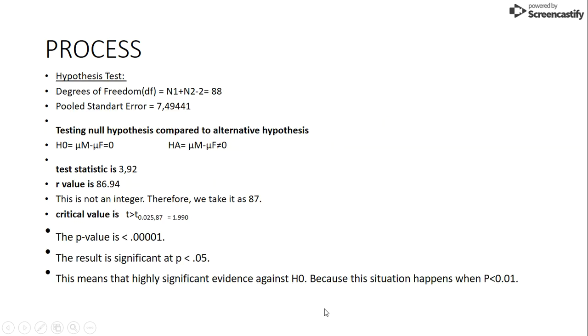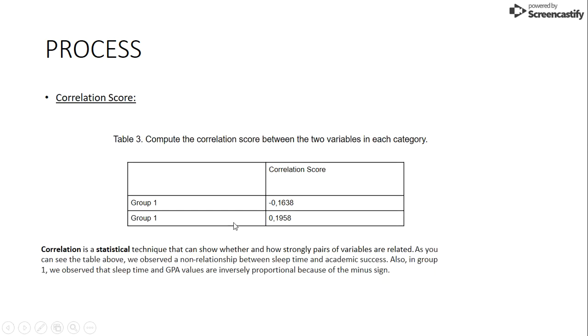And here is the result of our calculation. Degrees of freedom is 88, and we get nearly the same value from R. Here is the critical value, and we get this number from the T table, and then we calculate the P value by using an online P calculator. Here the P value is so small, and this means highly significant evidence against H0. H0 means our null hypothesis.